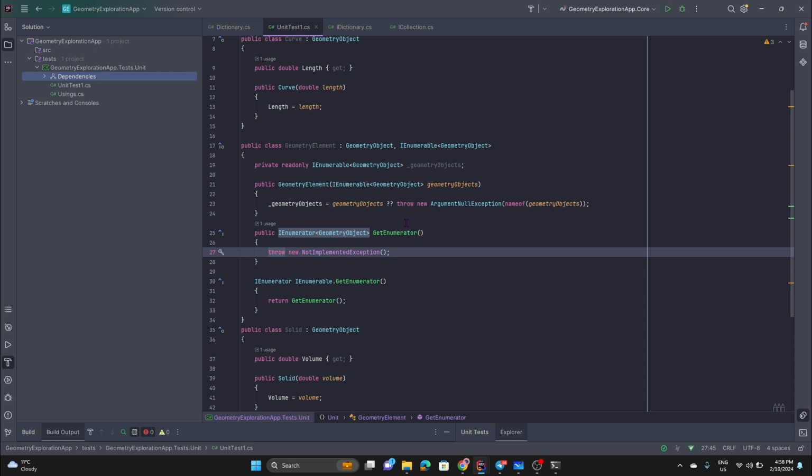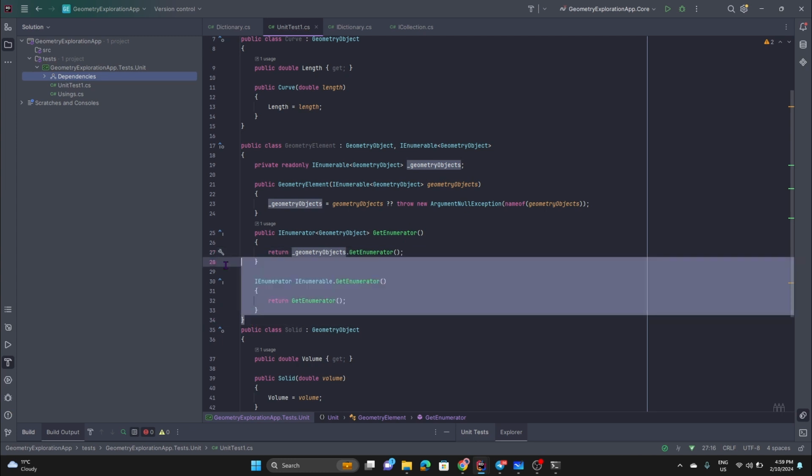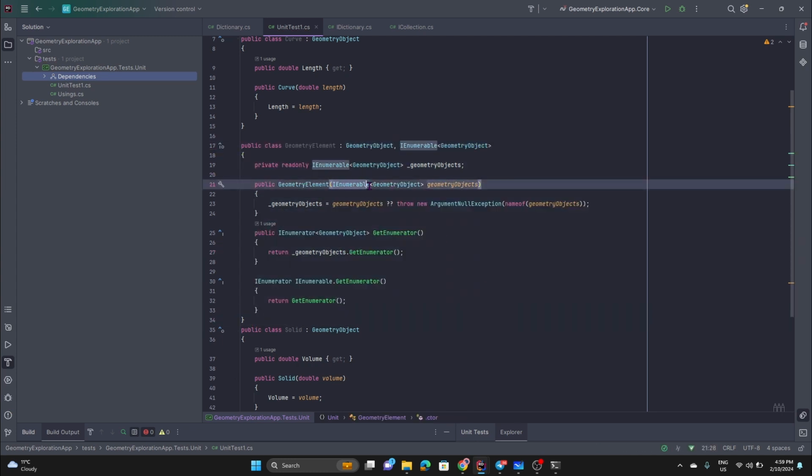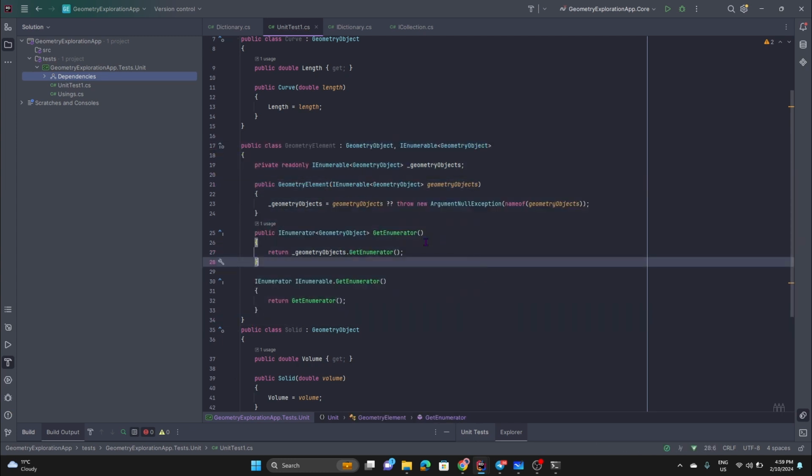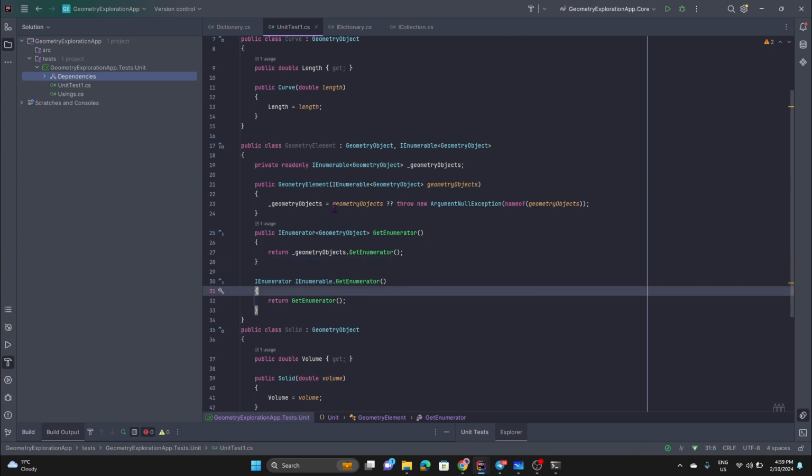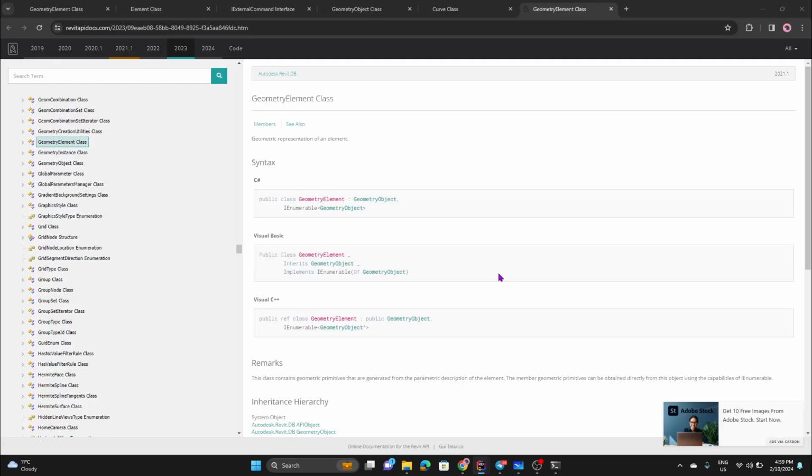In functional programming, they usually follow a slightly different approach. They don't follow exceptions that much as we do here. I'm going to show it in my later videos. And I'm just going to reuse this in GetEnumerator, and just return this. So instead of implementing my own, I'm going to reuse it from something like a list or array, so I don't get bothered with these things. Okay, so we have GeometryElement.